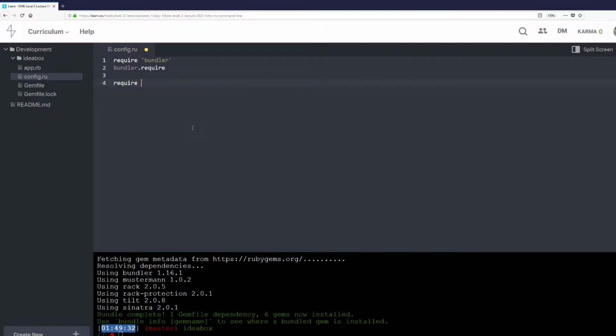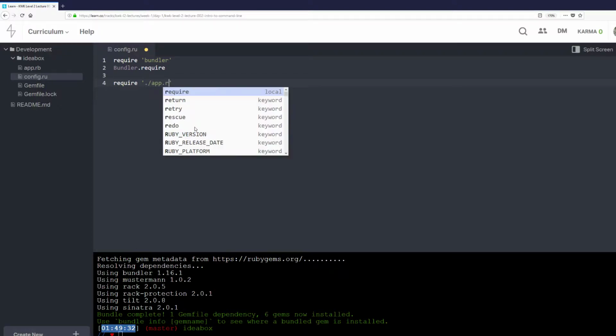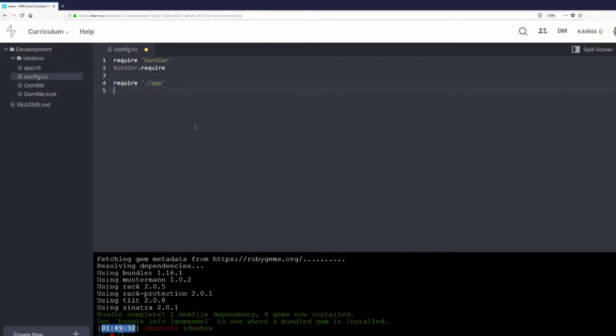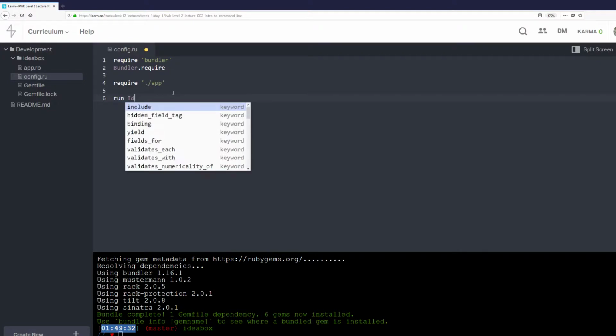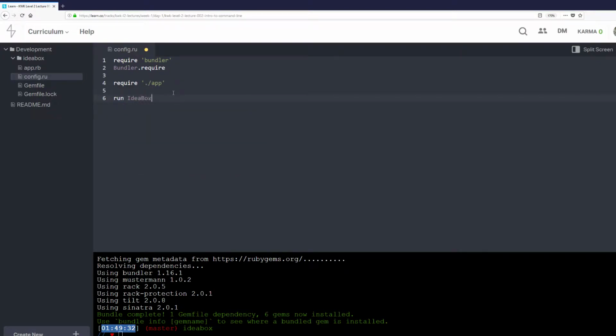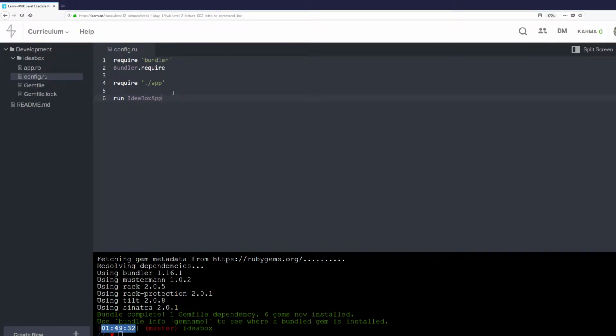We're going to require './app', and what this does is say, hey, config, I want to know about everything that we wrote in our previous file, app.rb, and we're going to run IdeaboxApp. Oops. I keep hitting Alt S to save, but I really should be hitting Control S to save. And so cool. That is excellent.